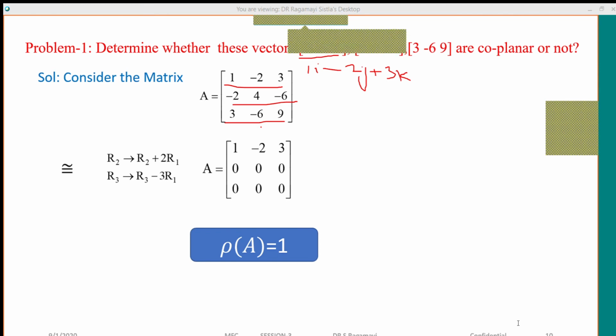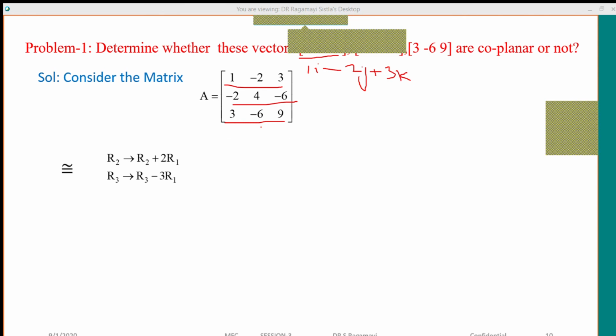Good. Very good. Some students are posting that it is coplanar. For them, I'm showing the condition once again. Look at the diagram.